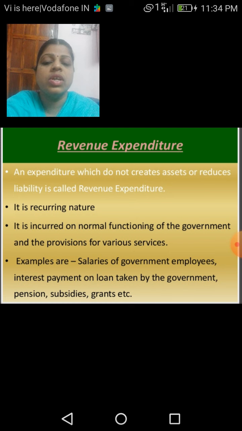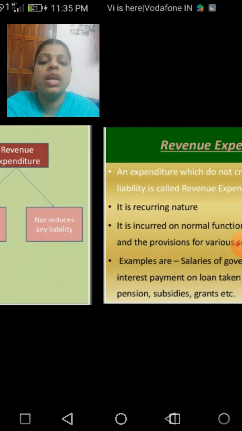So children, this is the revenue expenditure. We have to give salaries to the government employees. And we have to pay the interest on the loans taken by the government, as well as provide pensions for the retired government employees, and subsidies as well as grants for the needy ones. So these are the revenue expenditure. It does not create assets or reduce liabilities. And it is recurring in nature.